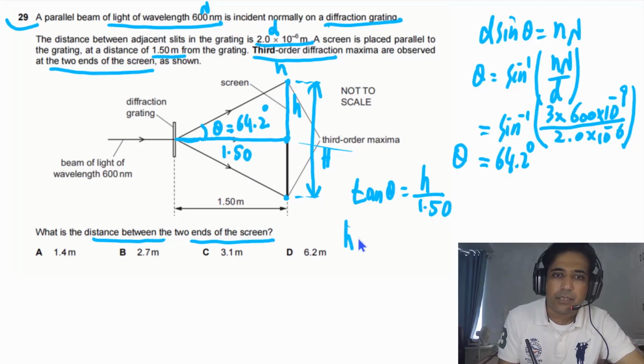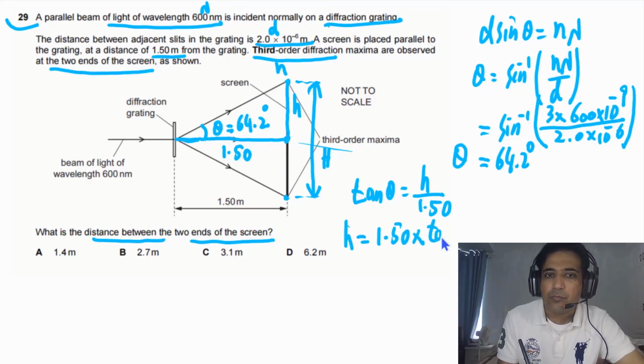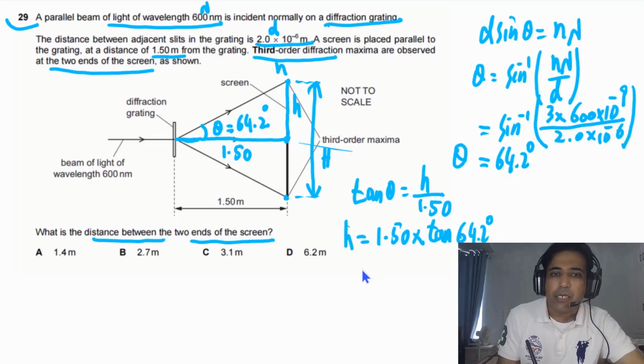So h in this case will be equal to 1.50 times tangent of this angle, that is 64.2 degrees.